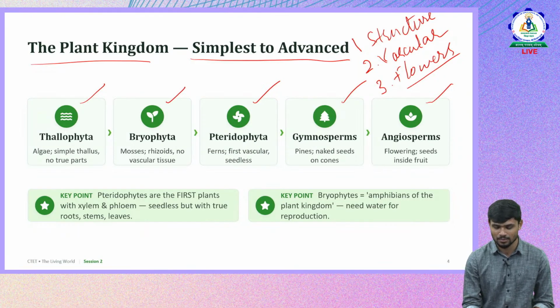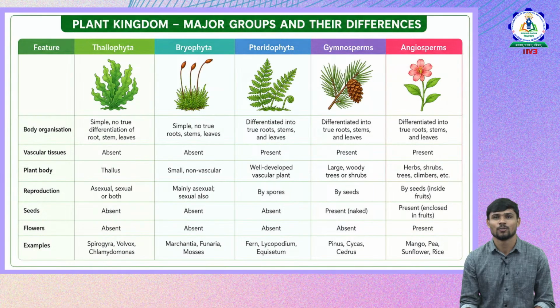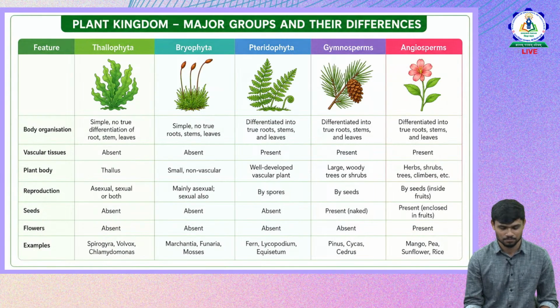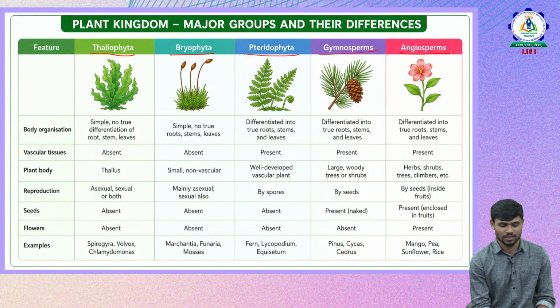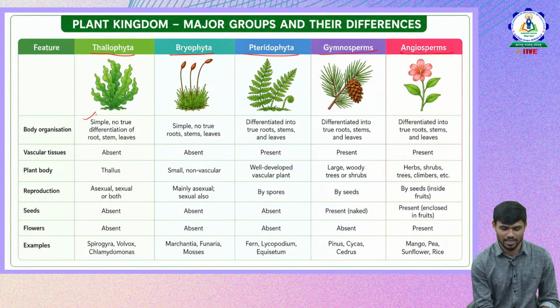Let us see the major differences between them. I hope all of you can see the slide here. First we have Thallophyta, then Bryophyta, Pteridophyta, Gymnosperms and Angiosperms. What are the differences here? What about Thallophyta? Thallophyta is a very simple and primitive plant. It doesn't have true roots, stems or leaves.